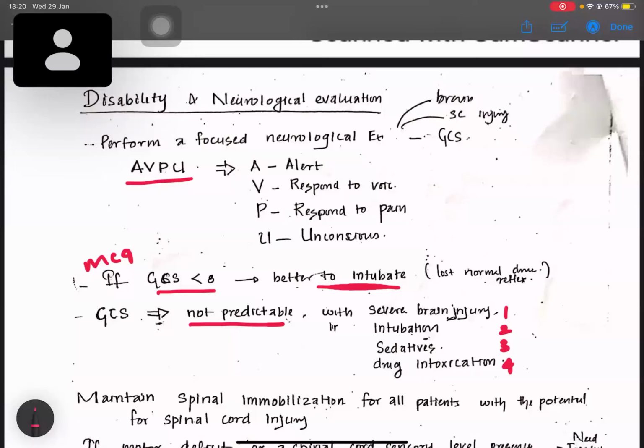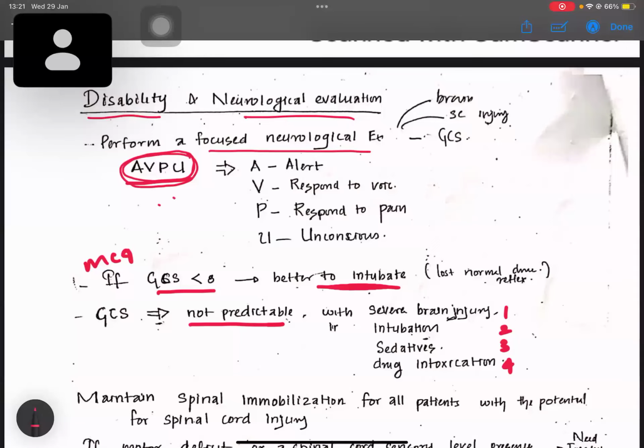Okay, and from the ABCD, the disability and the neurological evaluation is done. Here in the Sri Lankan setup, we do a focused neurological examination. In our admission form in every government hospital, there will be AVPU. There's no GCS in the admission form. In the admission form it will be stated as AVPU, but we can calculate the GCS as well.